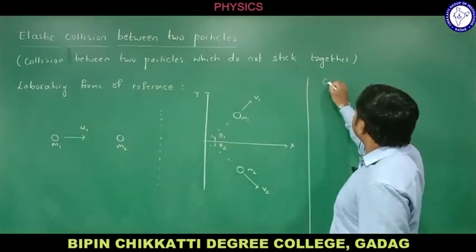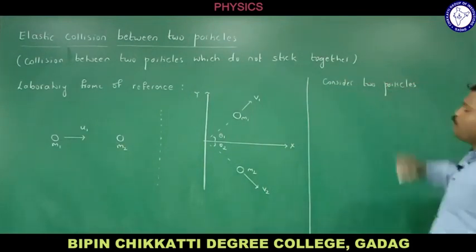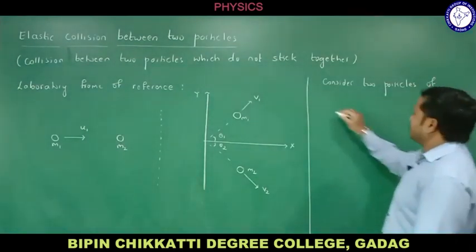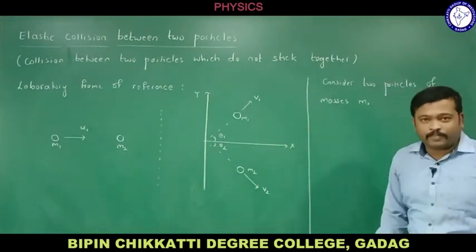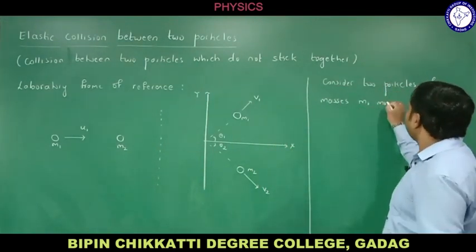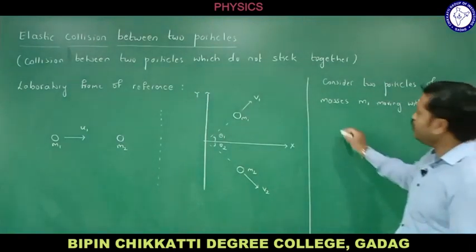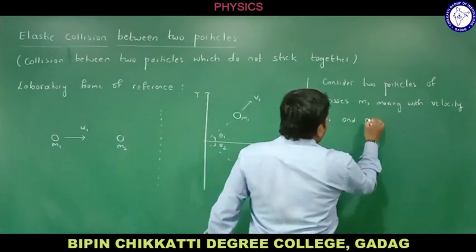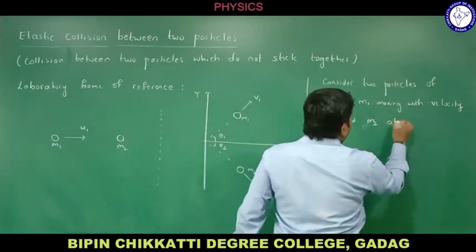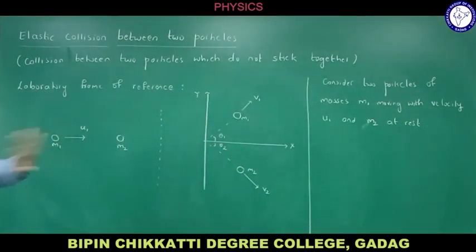Consider two particles of masses m1, this is the first particle's mass m1, moving with velocity u1, and m2 at rest. Let me consider two particles of masses m1 and m2, m1 moving with velocity u1 and m2 at rest.